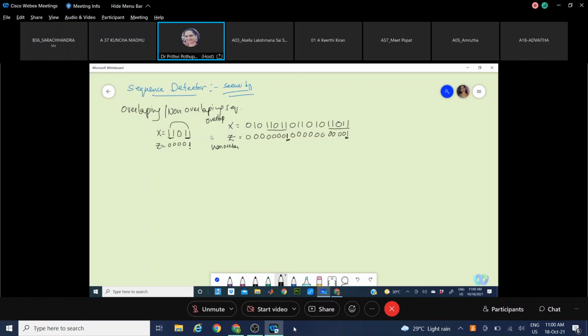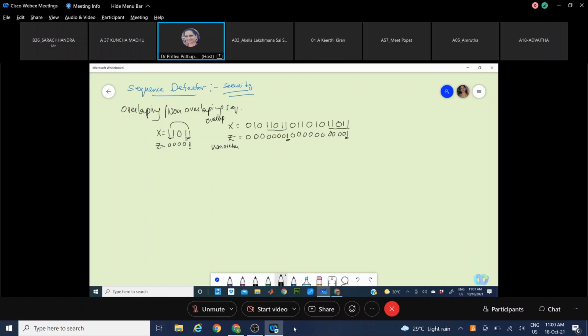how many bits can be taken? How many last bits of the previous sequence can be taken as the first bits of the next sequence? It is 2 bits for this example. And a sequence detector like this cannot be used for any sequence. It is not universal. It depends on the specific sequence. A sequence detector designed for this will be applicable only for this sequence. If you have to identify another sequence, you have to do the design afresh.